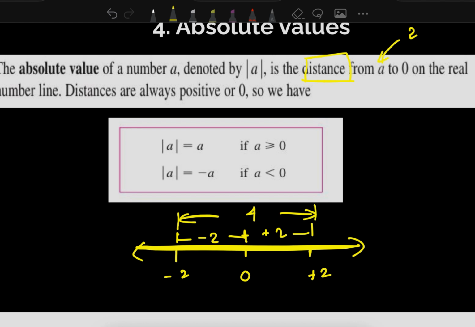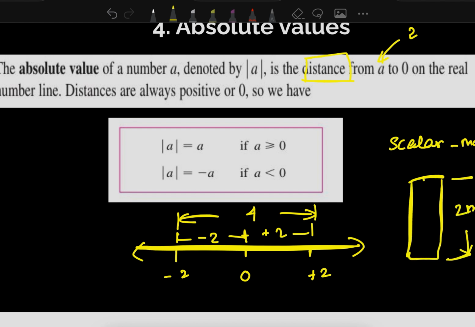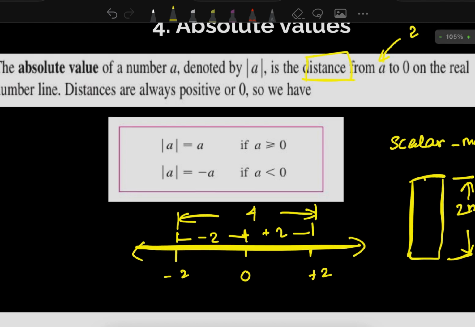So when we compare with physics, we know the scalar, right? For a scalar we only see the magnitude, we do not see the direction. So it means we will only take the positive value. When we measure something, for example this ruler, we have a 2-meter ruler, right? We don't say negative 2 meter, okay? So the absolute value is simply the distance, so we just take the positive value.